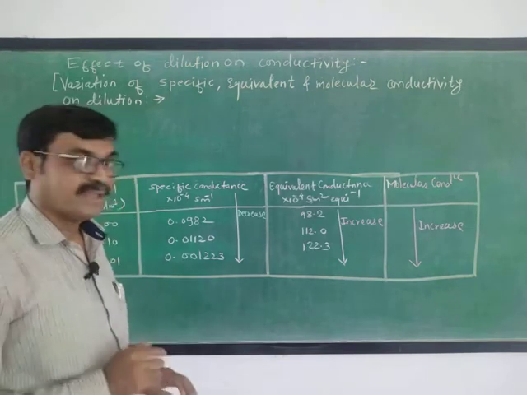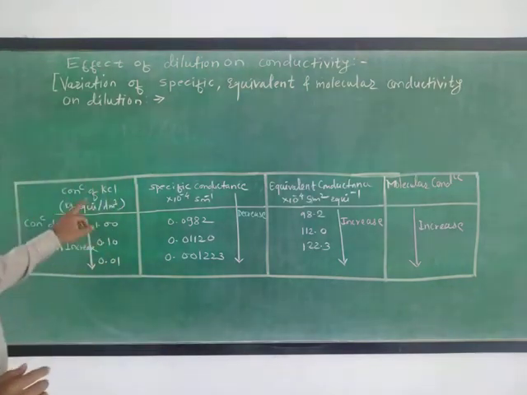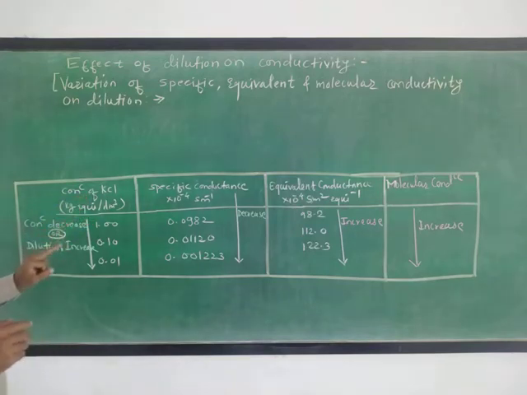Now see an example. If we take the example of a KCl solution, we prepare various solutions of this KCl. This is 1, this is 0.1, this is 0.01. Means in these three cases, what is there? It is the concentration of solution in kg equivalent per dm cube.